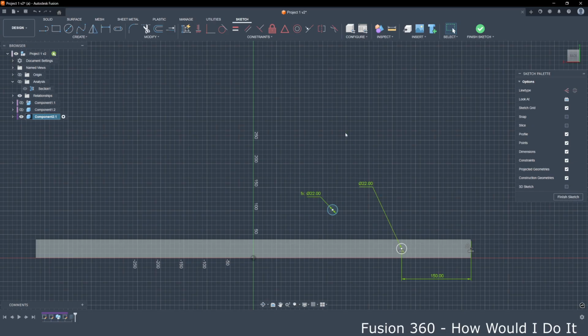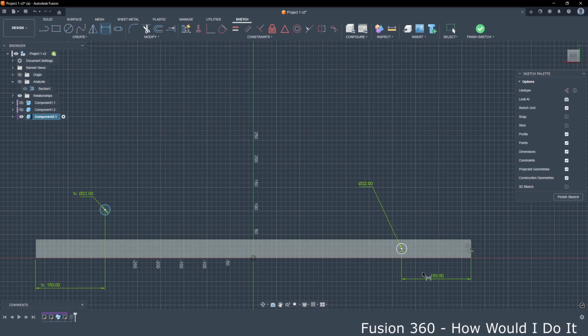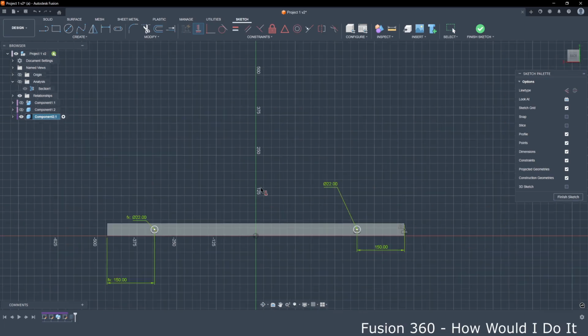Let's undo this. Now we have to place this on the right position. Let's say similar to this, 150, and constrain this center of this circle to center of this circle. Now it is fully constrained.